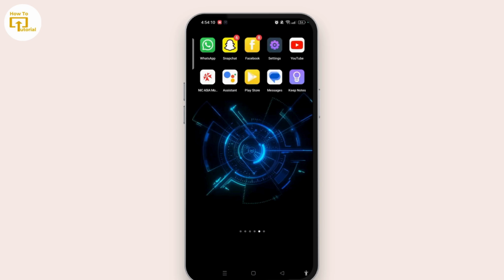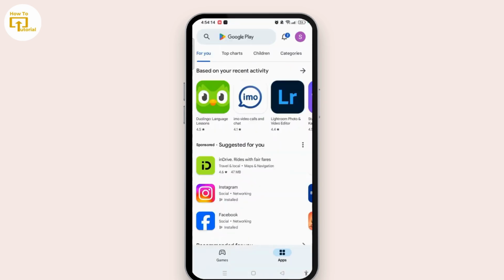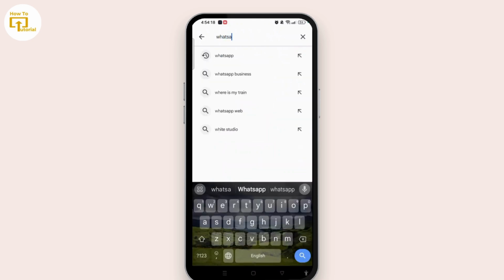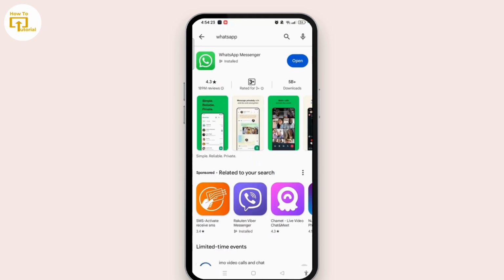Then after that, you need to go to Play Store. Once you're on the Play Store, you need to search for an update of WhatsApp. Not updating the WhatsApp application might be the reason why you are not able to initiate calls. So you need to tap on the update button if there is any and update your app. This will fix some of the glitches and bugs in the application.